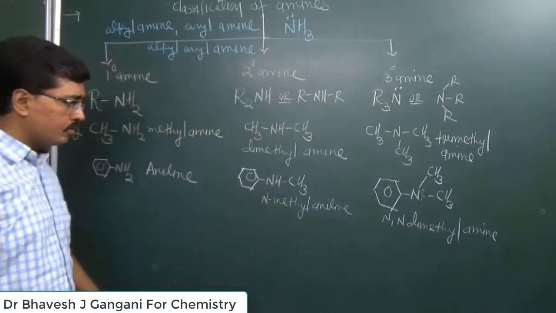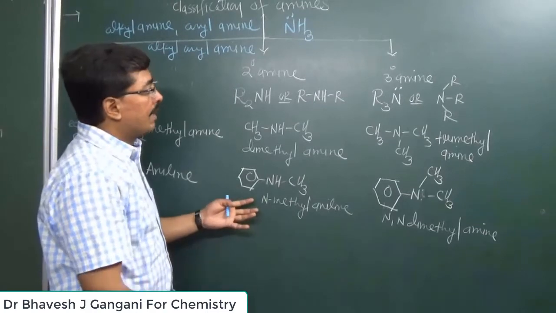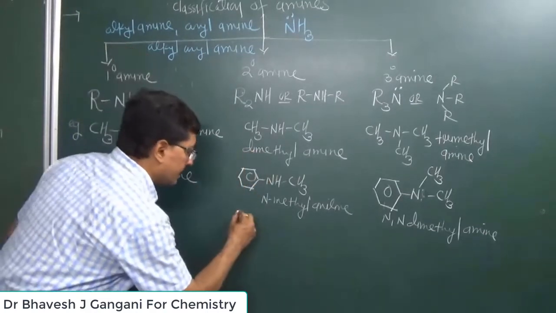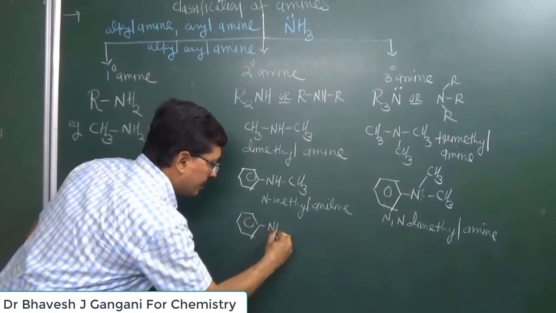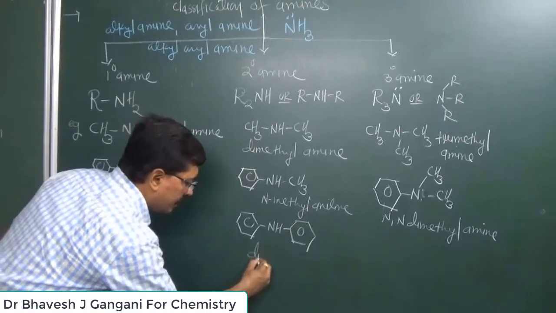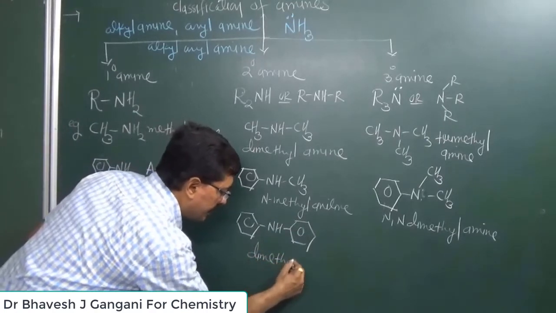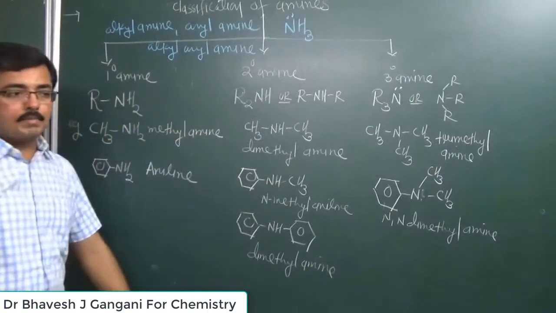Now another example also we can give. Suppose it is possible that both hydrogen atoms are replaced by aryl groups, then also it is considered an aryl amine. The common name of this structure is dimethyl amine. This dimethyl amine is also an aryl amine.